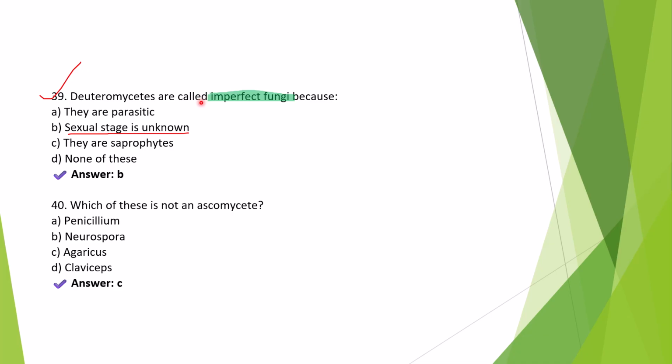Next question. Which of these is an ascomycete? Right answer is option C, Agaricus. Agaricus or mushroom belongs to Basidiomycetes, not Ascomycetes. So others like Penicillium, Neurospora, Claviceps, these three are classic members of the Ascomycota group. Claviceps, you'll know Claviceps purpurea.